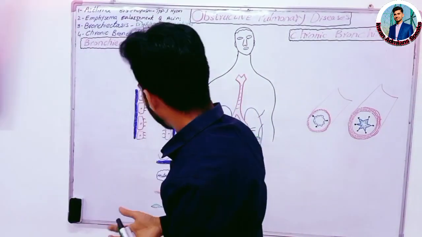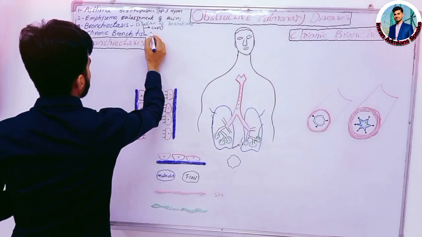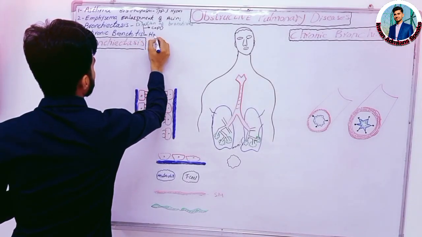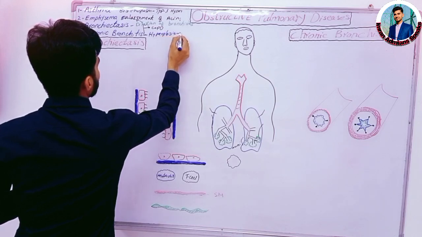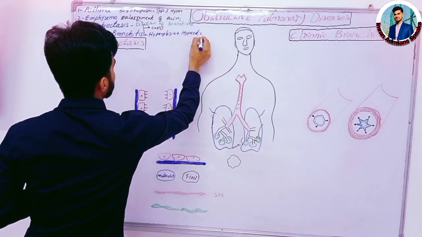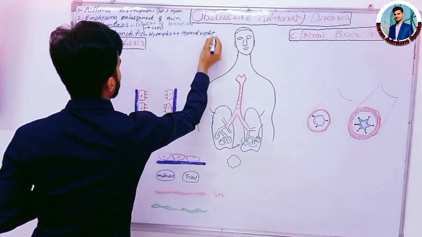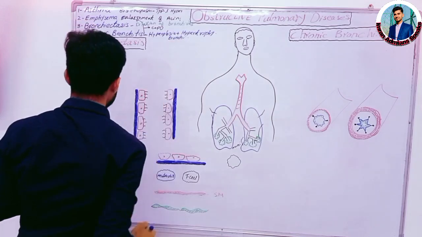Now, during chronic bronchitis there is hyperplasia and hypertrophy of the bronchi.